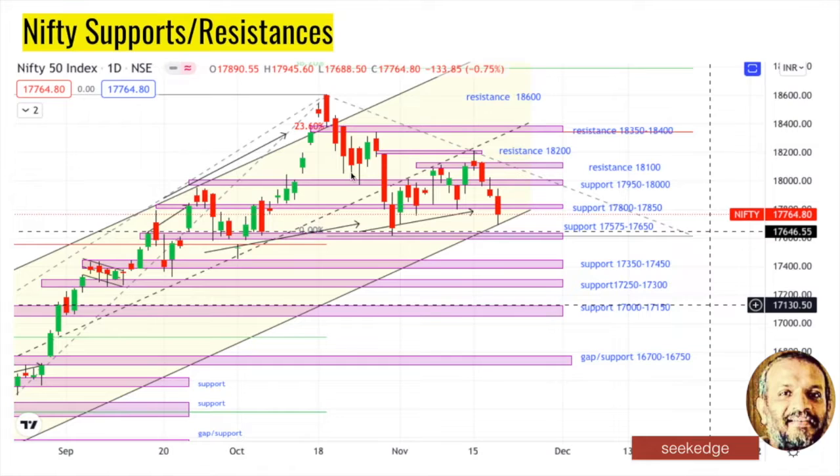Look at this. This is what we're talking about in Nifty, right? It is exactly on the trend line channel. It has not fallen down to the support, which is close by at 17,650. It slips, it goes down like this, and where it has fallen off, there is a Fibonacci retracement level also below. You see that. So it's 18,000 upside resistance first, and then 18,100, 18,200, 18,400, then the all time high.